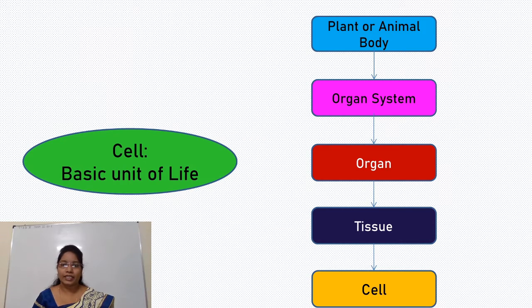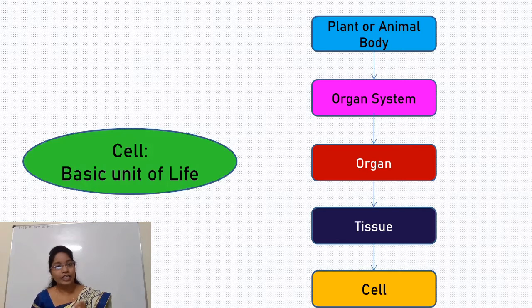Our body is made up of many organ systems. The organ systems are made up of different types of organs. Organs are made up of different types of tissues.